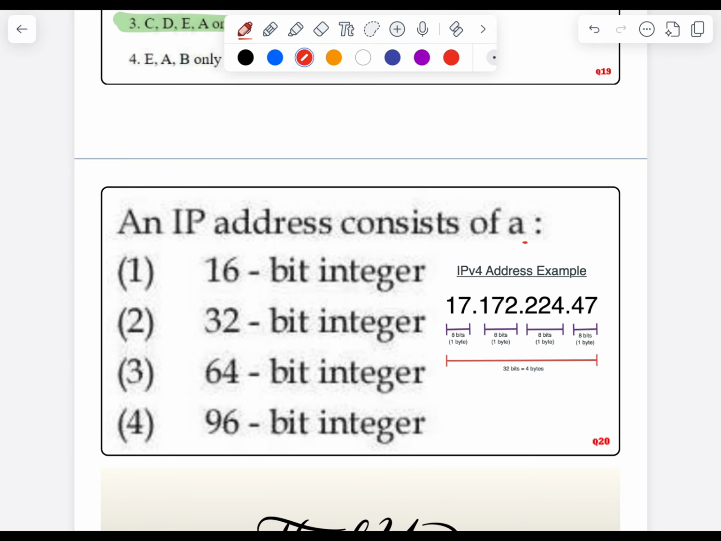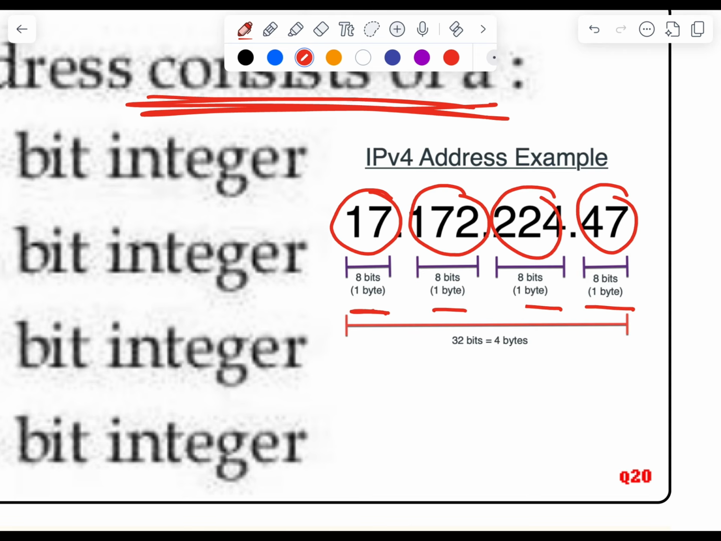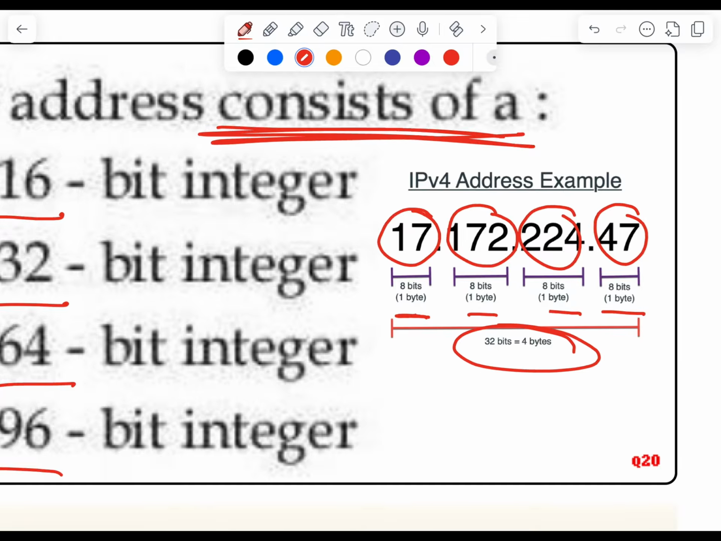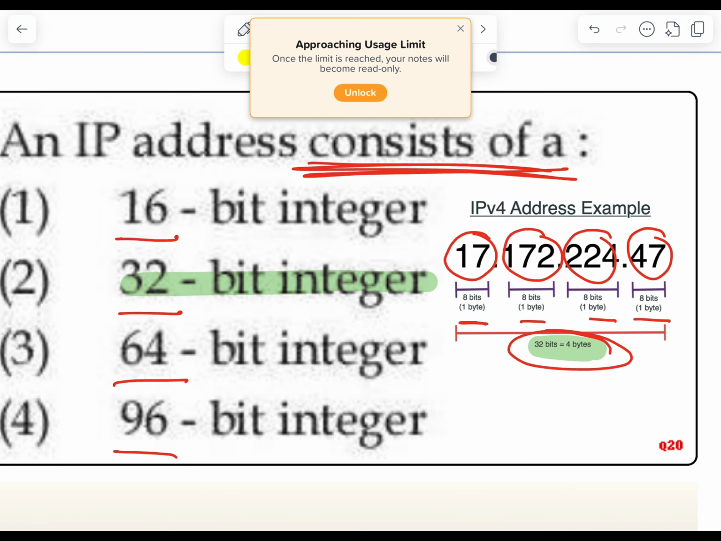An IP address consists of. The options are 16-bit integer, 32-bit integer, 64-bit integer and 96-bit integer. You can see the example of an IP address over here. It consists of 4 parts: first, second, third and fourth part, and each part has 8 bits. So overall there are 32 bits. So our correct answer would be 32-bit integers.